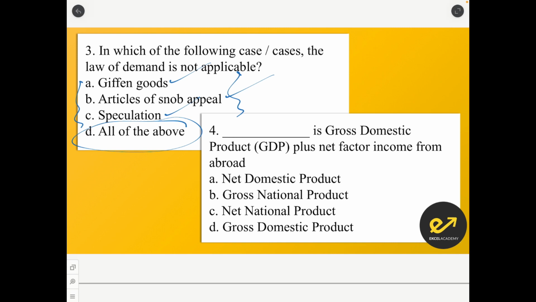Question number 4. Dash is the gross domestic product plus net factor income from abroad. So it is GDP plus the income that comes from abroad. So the answer for this would be GNP, so that is gross national product.